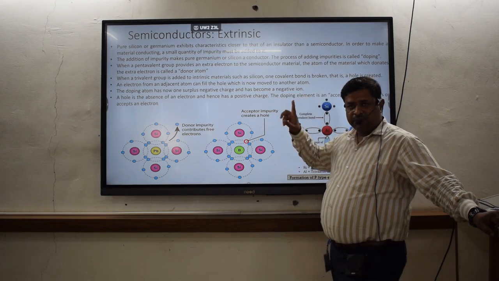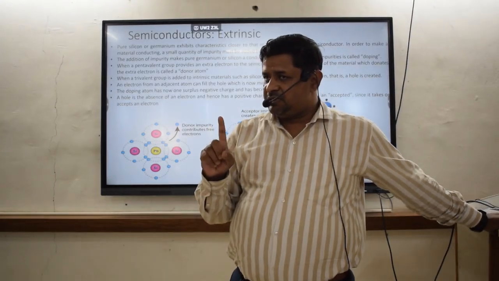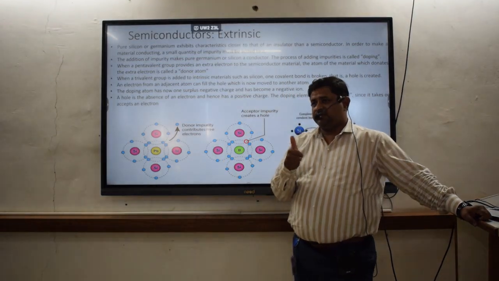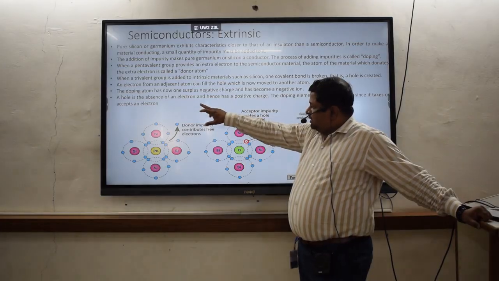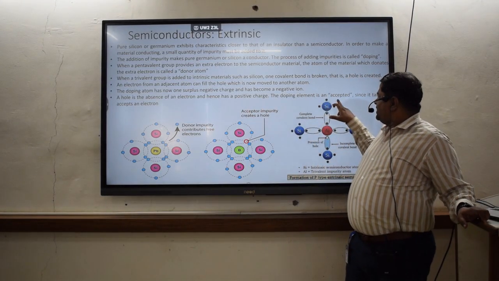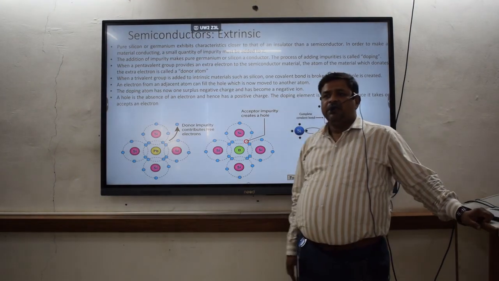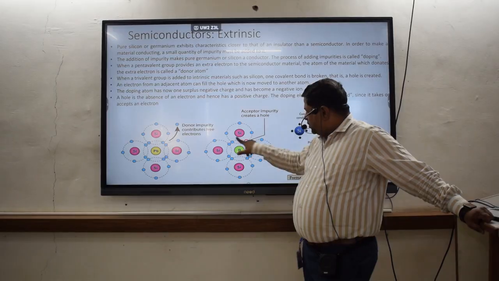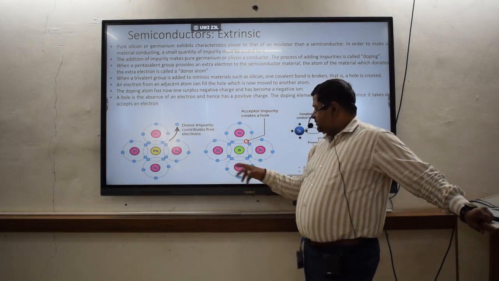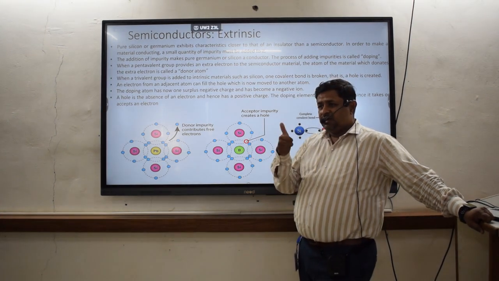So don't be confused here. Electron is always a negative charge. So an extra electron means there is a negative charge. A hole means there is a positive charge. A hole is the absence of an electron and hence carries the positive charge. The doping element is an acceptor since it accepts the electron. So this boron is going to accept the extra electron from the adjacent silicon atom. That's why this is also called an acceptor, in which there is a hole.